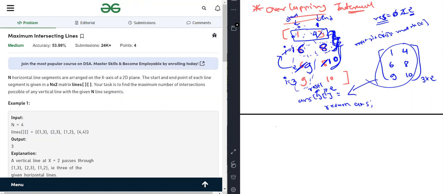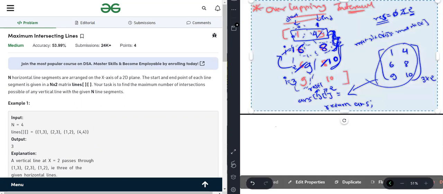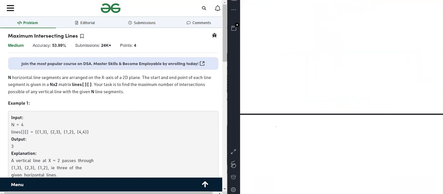Okay, now the last problem for today's lecture. I know that this lecture is becoming very big, but this is the revision thing. Everyone should do a revision, because if you don't remember what you learned, then what's the use of it?